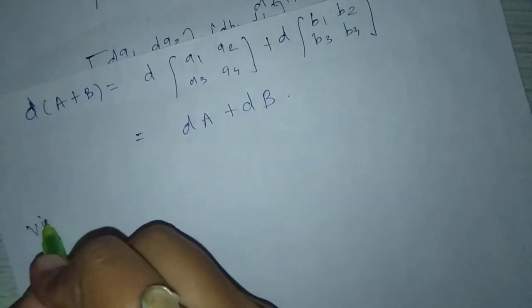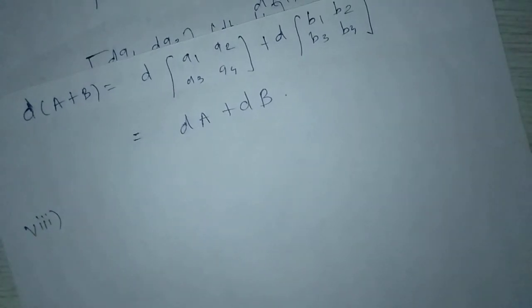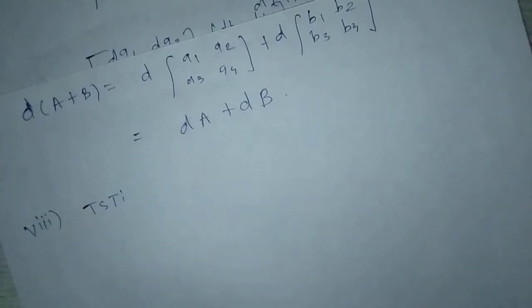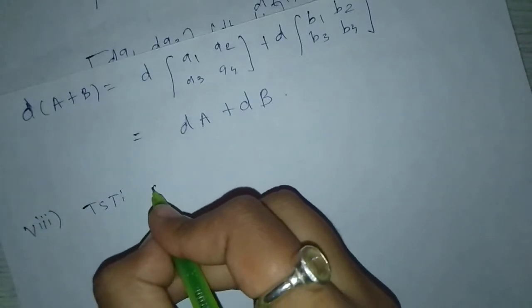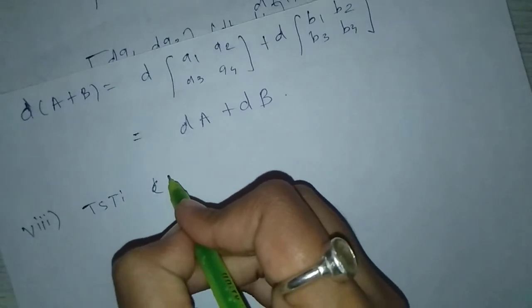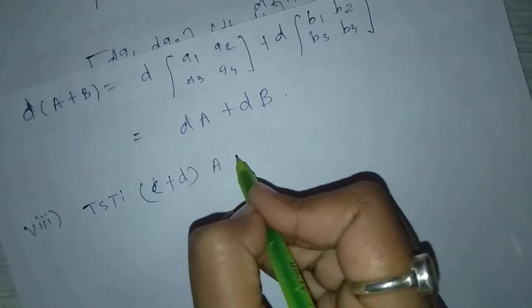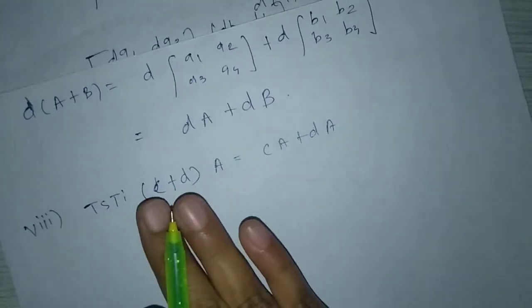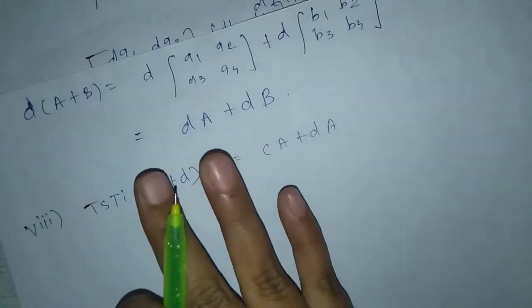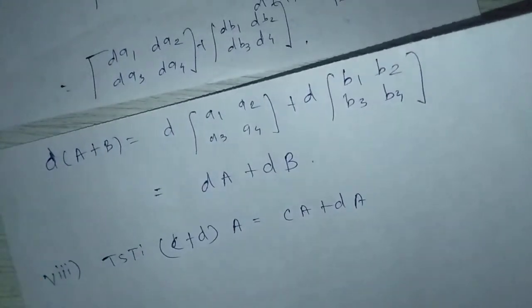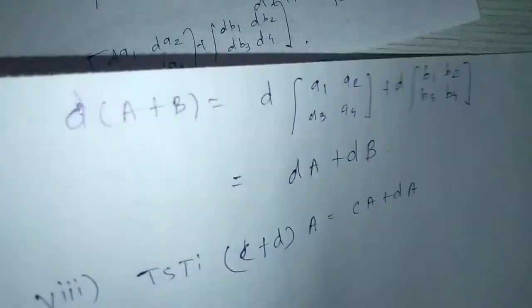Next property is also distributive property, but we take these two scalars: c plus d into A equals c into A plus d into A. Here only one matrix and two scalars, and in the above property we took two matrices and one scalar.